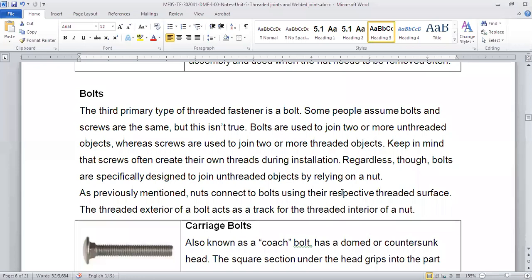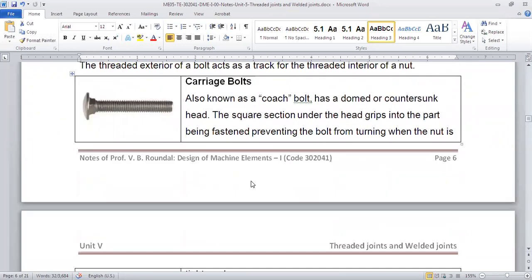So if the threads are there, then we'll call it a screw. We'll use that thread, right? And that is the difference between bolts and screws. Now, what are the different types of bolts?